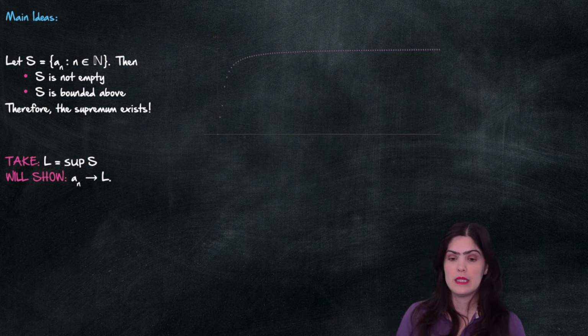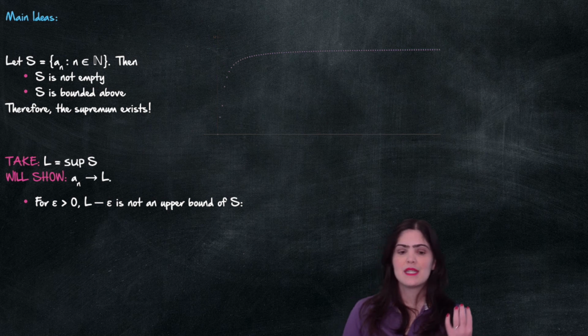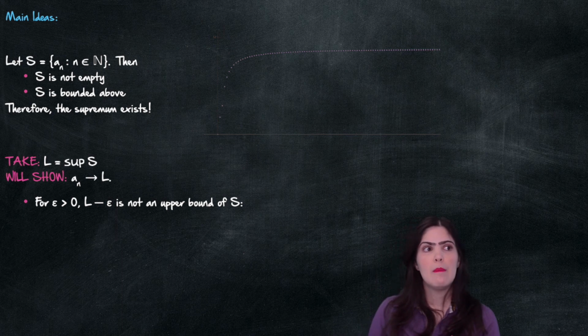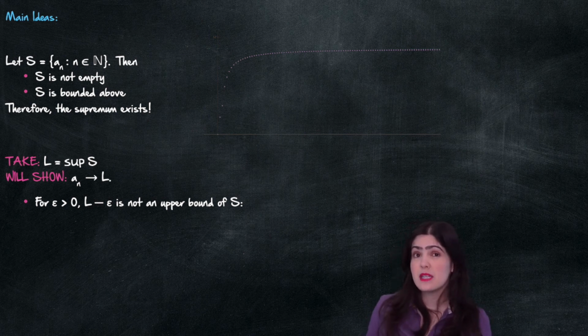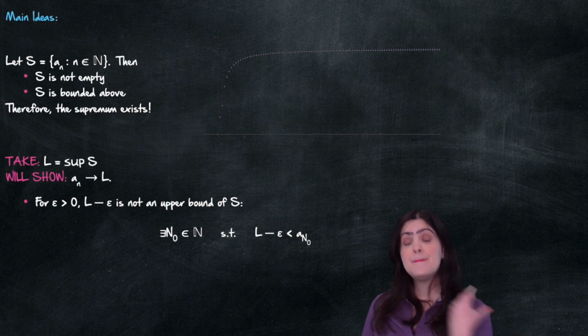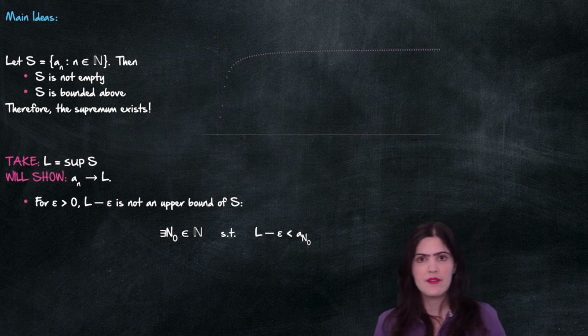How can we do that? For any epsilon that I pick, I know that L minus epsilon is not an upper bound. Why? If you remember, the definition of supremum says that the supremum is the smallest upper bound. So any number smaller than L cannot be an upper bound, and L minus epsilon is less than L. So L minus epsilon is not an upper bound, and that means that I can find an element in my sequence that is bigger than L minus epsilon. Very good. We seem to be going in the right direction.